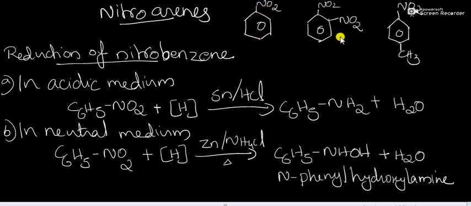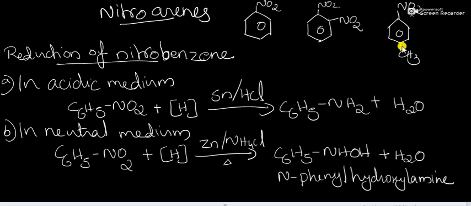This is dinitrobenzene and it is ortho-dinitrobenzene or it is called 1,2-dinitrobenzene, meta-dinitrobenzene, para-dinitrobenzene. If this is meta, the nitro group will be at the third position. If it is para, the nitro group will be at the fourth position. And this is our nitrotoluene and it is para-nitrotoluene.